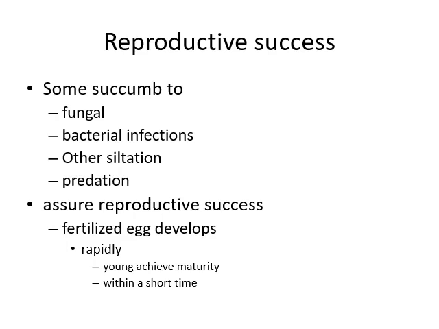Now the reproductive success. Fish produce a lot of eggs, and some eggs succumb to fungal attack. Fungi will destroy the eggs. Some will be attacked by bacterial infections or siltation.